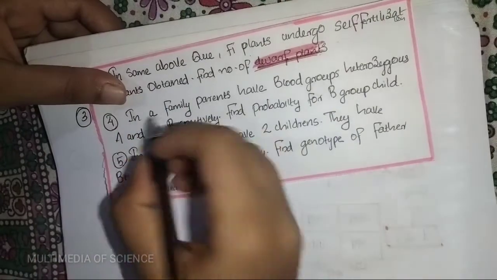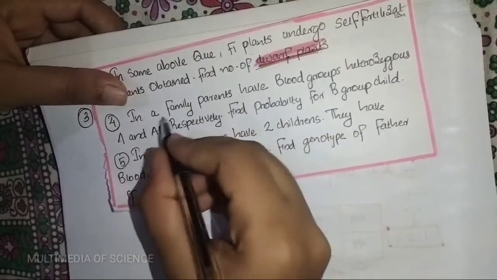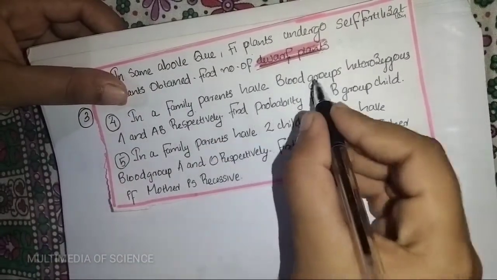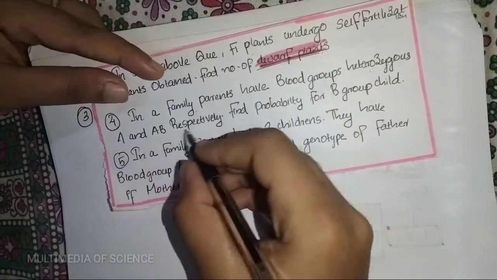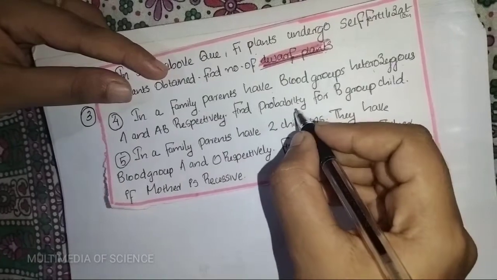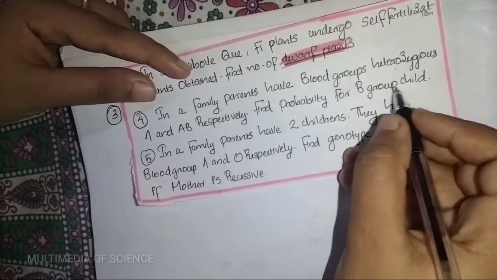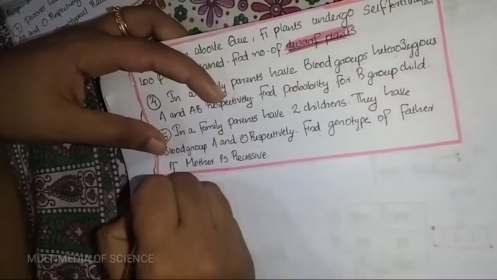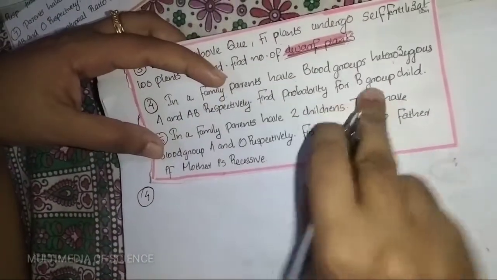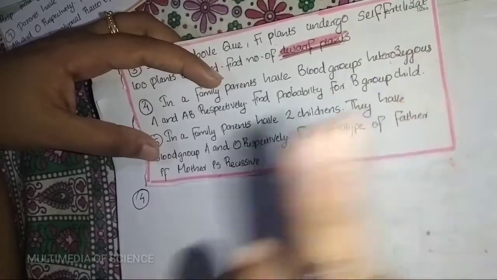The fourth question. In a family, the parents have blood groups heterozygous A and AB respectively. Find the probability for the B group child. So our fourth question is about the heterozygous A group.